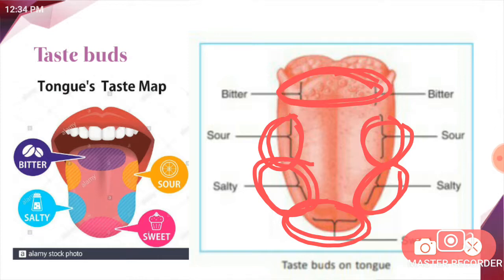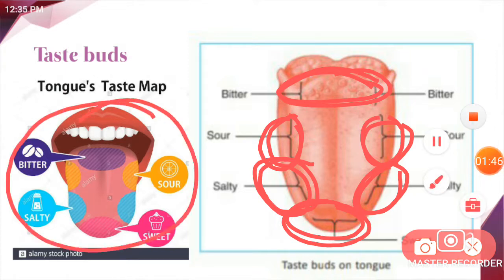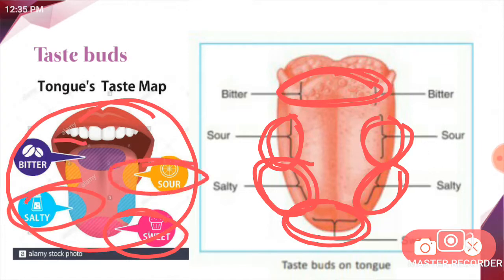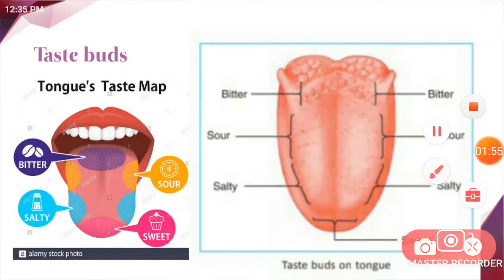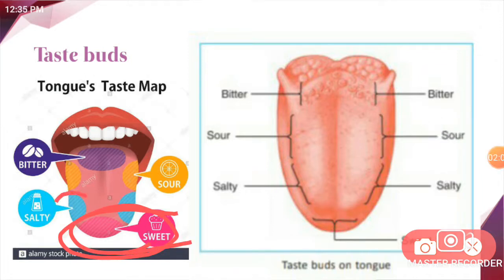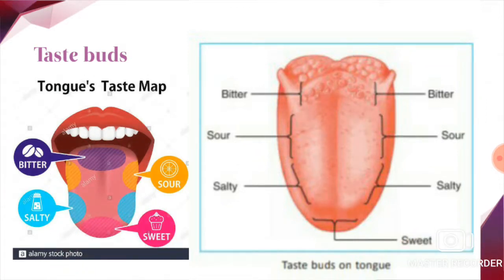To remember this, I prepared a color code chart. Here you see a color code picture. By just seeing this color code picture, you can remember easily. See, this pink color on the front side of the tongue tastes sweet, this part tastes salt, this part tastes sour, and this part tastes bitter. Understood? Just remember this color code and these parts, it is very important. So we have mainly 4 tastes: salt, sweet, sour and bitter.